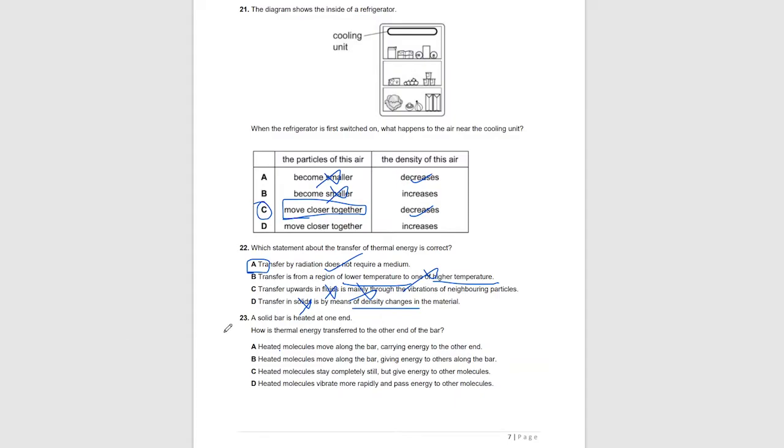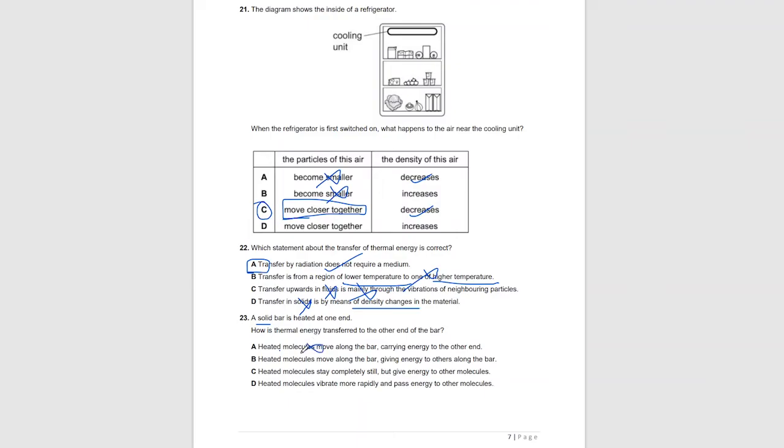Question 23. A solid bar is heated at one end. How is thermal energy transferred to the other end? So in solids, thermal energy is always transferred by conduction. So we need to search for the perfect definition of conduction. In option A, heated molecules move along the bar.